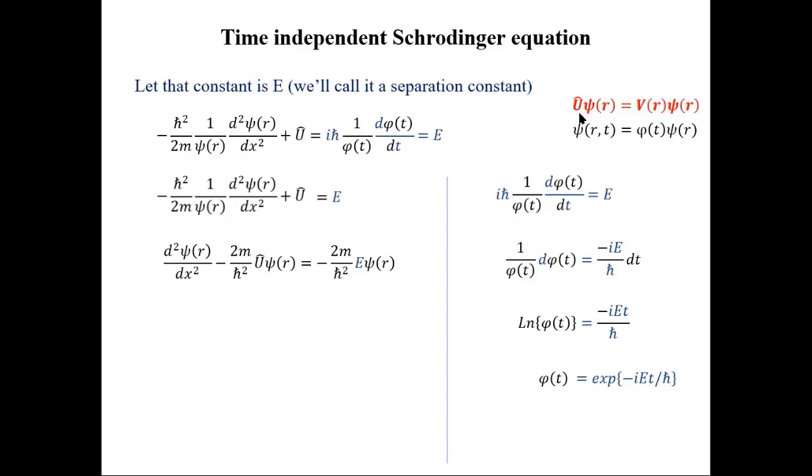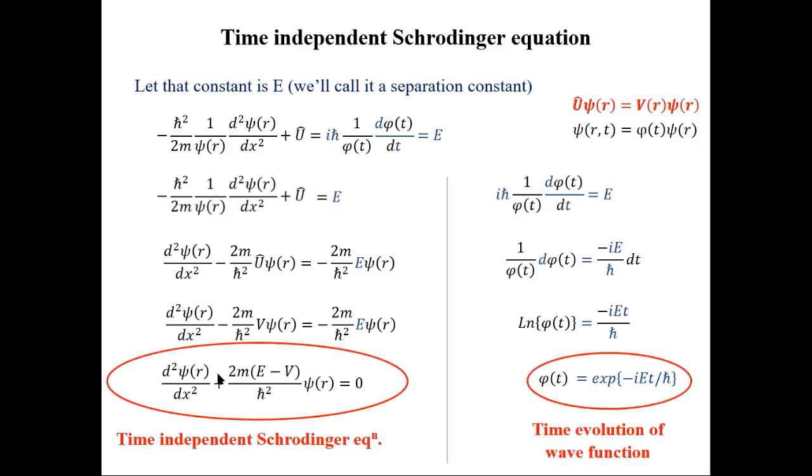The potential energy operator operated on the eigenfunction gives the value of potential energy multiplied by the wave function. So it can be replaced by this. So it becomes like this, or it can be simplified like this, known as the time-independent Schrodinger equation, and this gives the position dependence of the wave function.